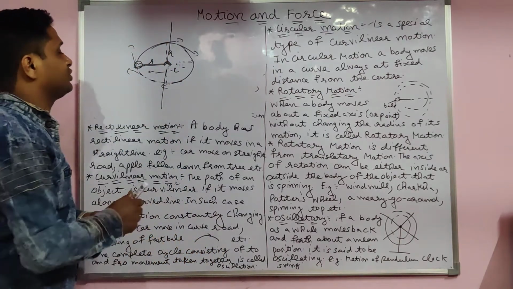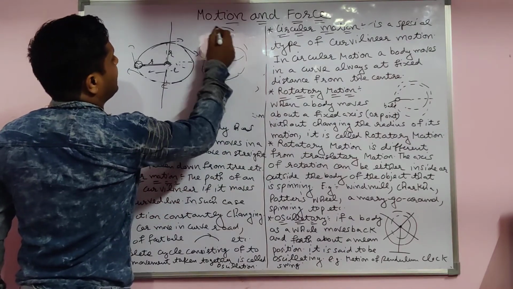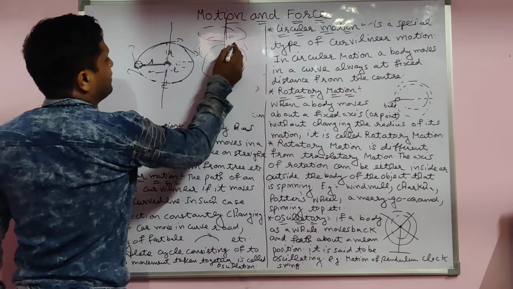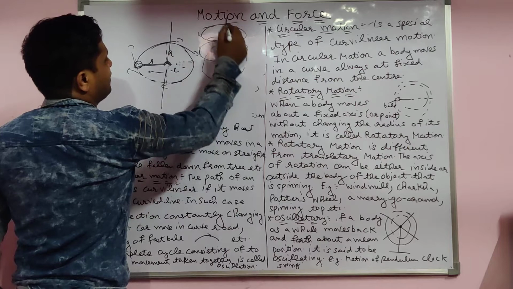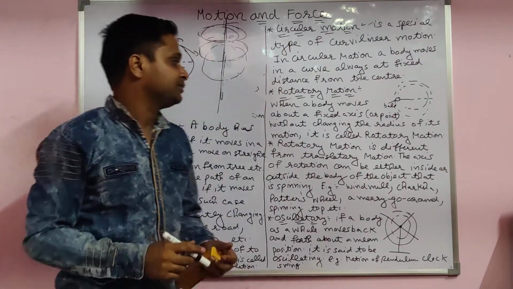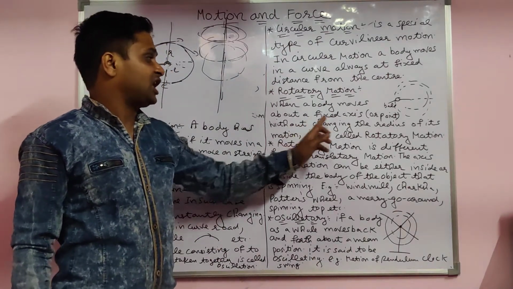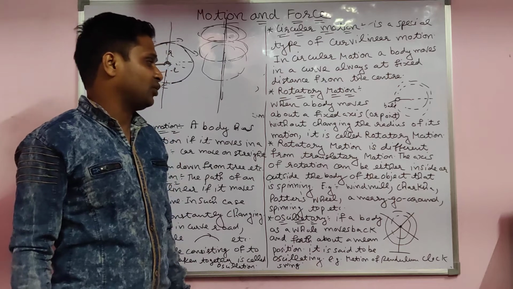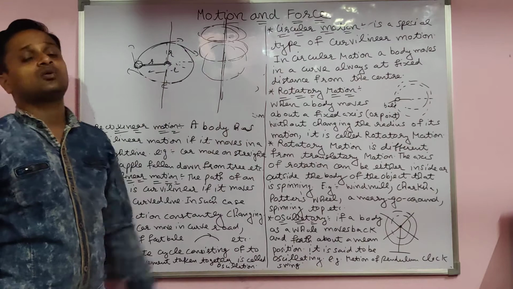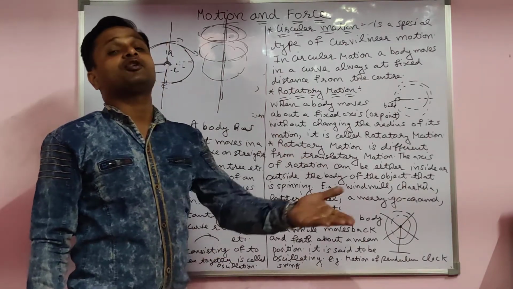Actually, circular motion is around a single point only. But when the body moves around a single axis, one more point for this circle, this point for this circle, join these and it forms the axis. That is called rotatory motion, a special case. Moving about a fixed axis without changing its radius of motion is called rotatory motion. Understand? This is around the point, and this is around the axis. Rotatory motion is different from translatory motion.